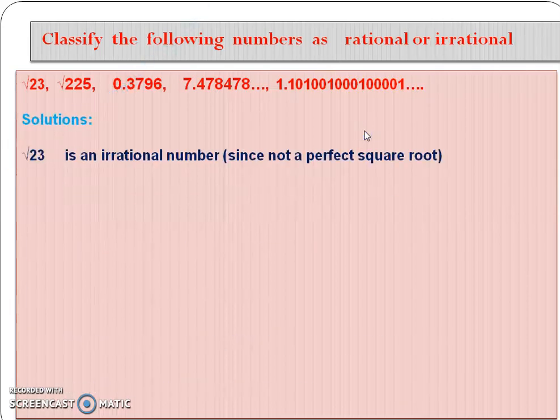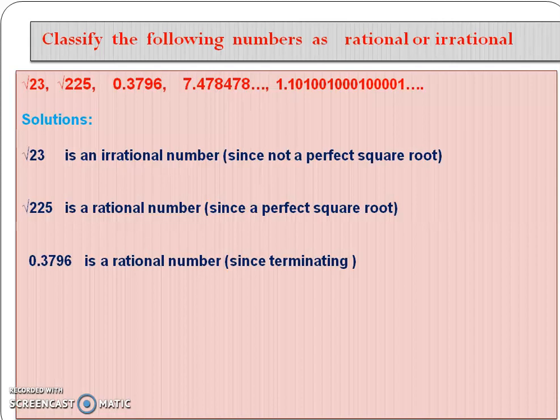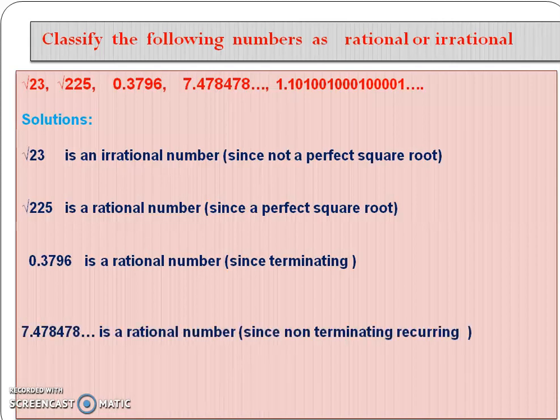Root 23 is an irrational number because 23 is not a perfect square number. Root 225 is a rational number because it is a perfect square number. 0.3796 is a rational number because here the division process is ended. That means terminating. 7.478, 478 and so on.